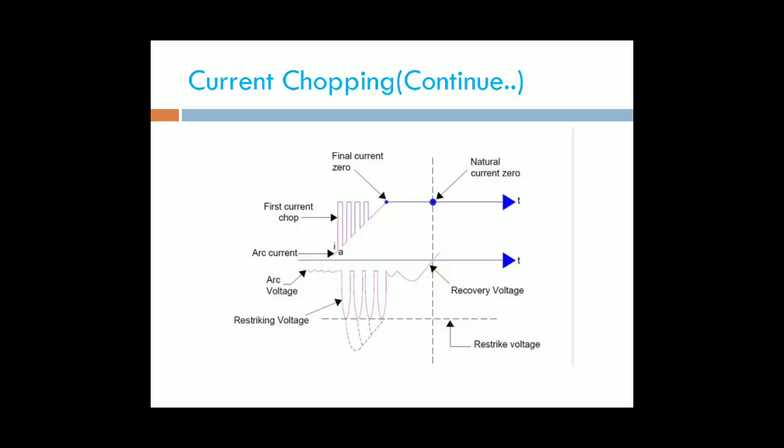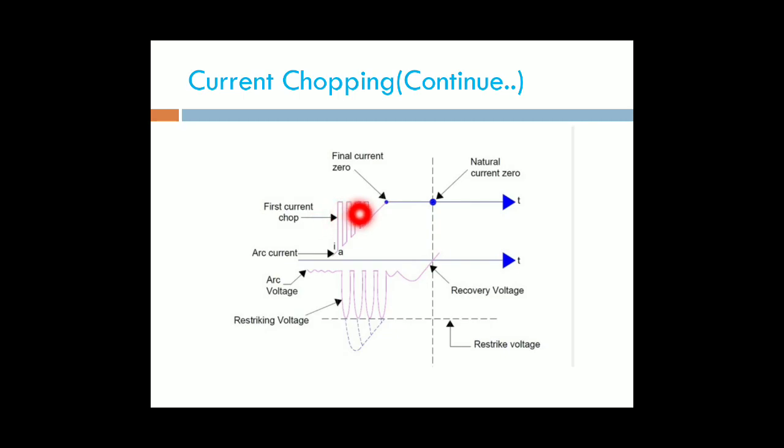By observing this figure, you can see 4 current choppings. Starting is the first current chopping, and ending one is the final current chopping. In between the first and the final, we have the 4 current choppings.